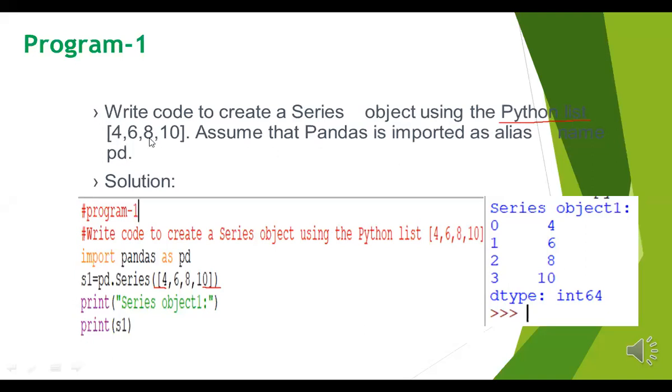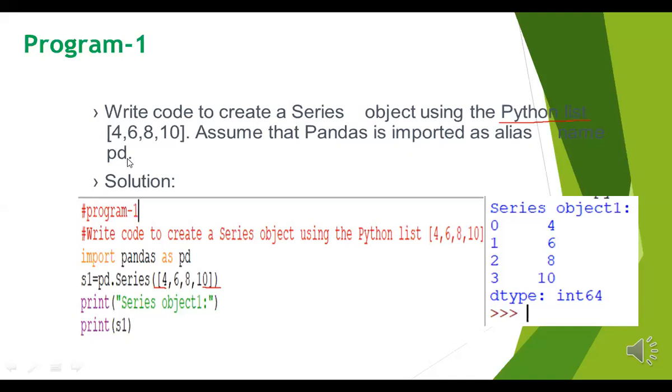This is 4, 6, 8, 10. This is a list value. Assume that pandas is imported with the alias name pd. What do you have to do? You have to import pandas, and what should its alias name be? pd. You can write any name, there is no problem. Here in the question it is written as pd.